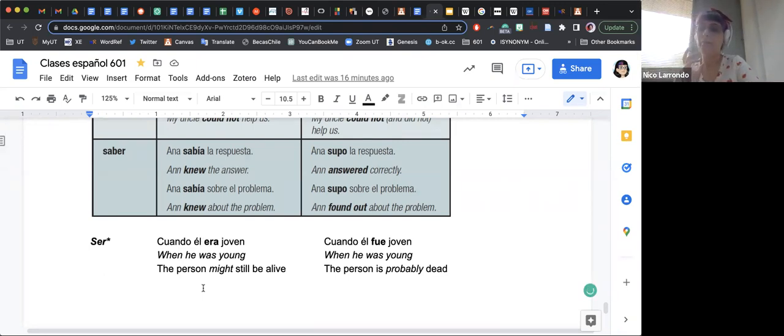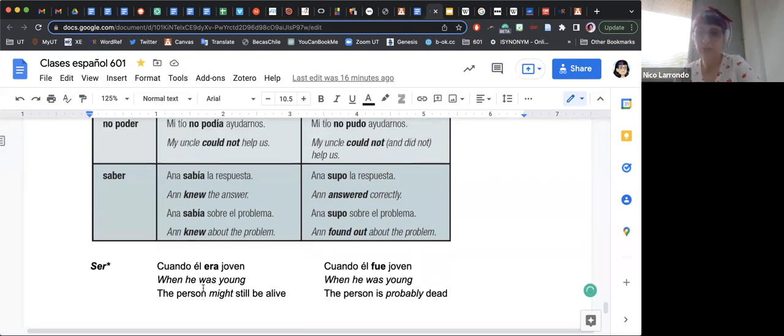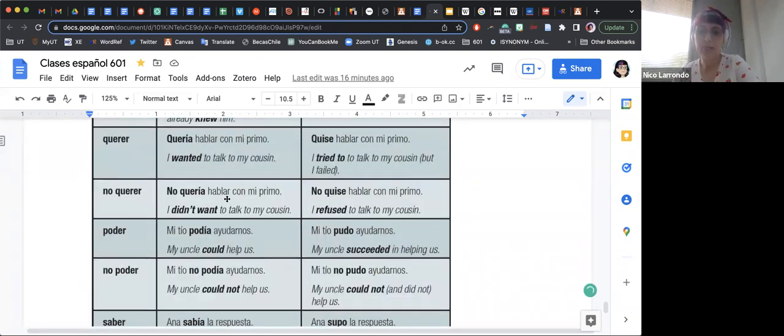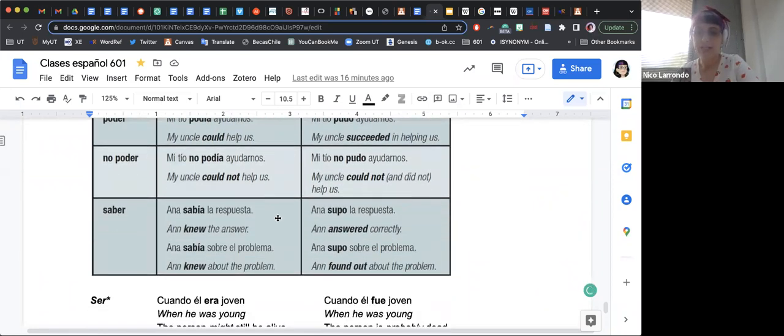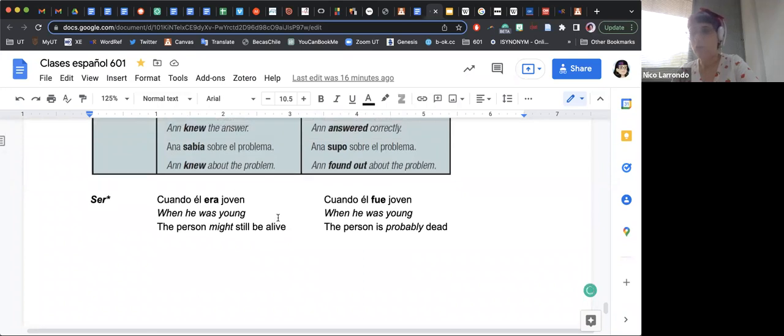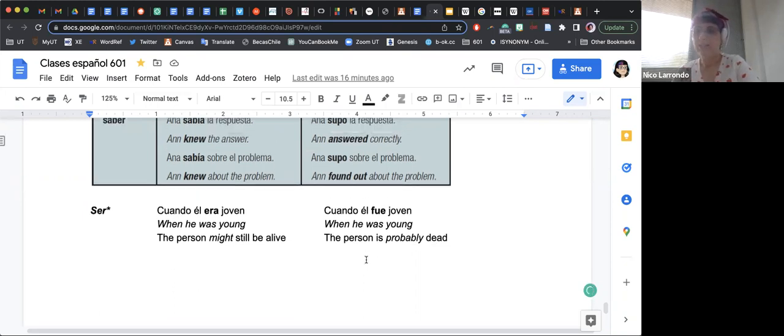So you're implying something, but it's not as explicit as these meaning-changing verbs. Sometimes you will find that people use them interchangeably, and that's confusing even for us Spanish speakers. But this is the more common usage, right? So era for someone who is still alive, or fue.